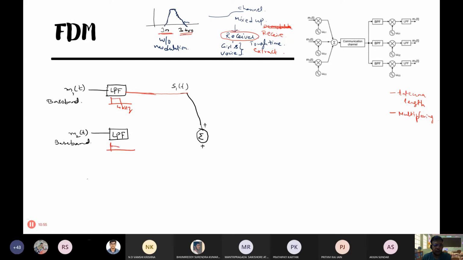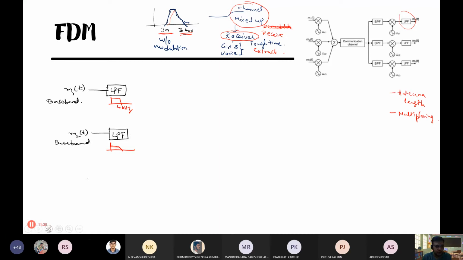Then this person also you pass through a low pass filter. So without modulation, if you simply add them and send over the channel, then this type of thing will happen. All these people will be talking at the same frequency and the receiver will have a very tough time, like blood and tears for the receiver to extract the signal. If you see the block diagram, it's not only about the summing, it has to again redistribute the corresponding messages to the desired users. So that's why this is important.